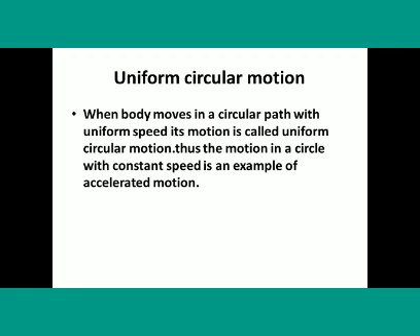Uniform circular motion: when a body moves in a circular path with uniform speed, its motion is called uniform circular motion. Thus, the motion in a circle with constant speed is an example of accelerated motion.